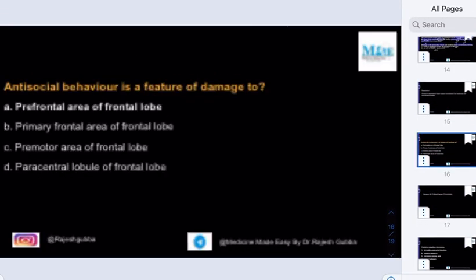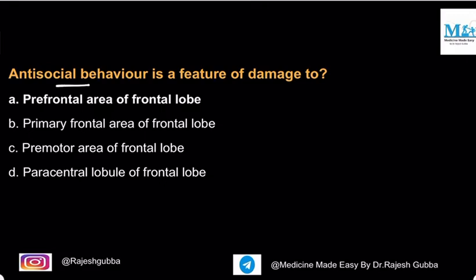Now you see the next question. Antisocial behavior is the feature of damage to which structure? Prefrontal area of the frontal lobe, primary frontal area of the frontal lobe, premotor area of the frontal lobe, paracentral lobule of the frontal lobe. Paracentral lobule, we have just discussed, if it is damaged, the individual will have contralateral lower limb weakness as well as urinary incontinence. Now, for the development of antisocial behavior, where should the damage be? The damage should be within the prefrontal area of the frontal lobe.